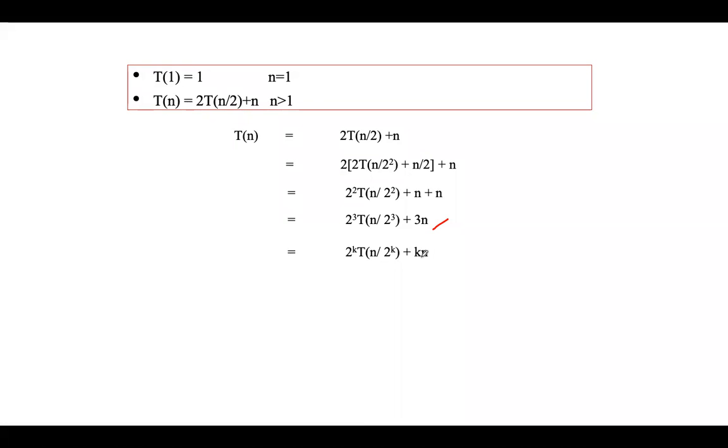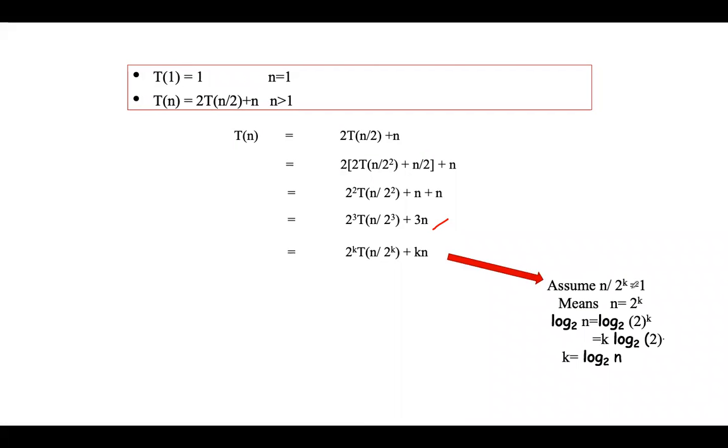Next we have to solve for k. Finally, n by 2 to the power of k will lead to 1, where n is equal to 2 to the power of k. Apply log on both sides: log n is equal to log 2 to the power of k, so k is equal to log n. Replace it here: 2 to the power of log n T of n divided by 2 to the power of log n, plus n log n.